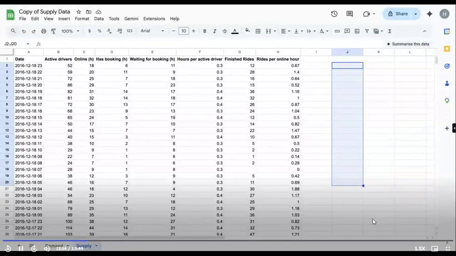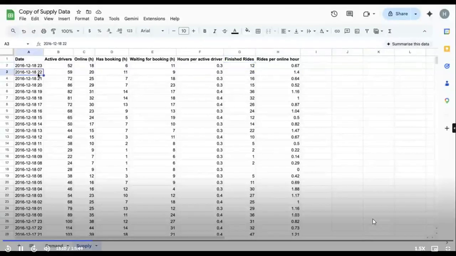Because I have one question. Yeah, go ahead. How is has booking a finished ride? If he has booking, then he would finish rides, or is it like before cancellation is the part where the column has booking? Remove cancellation. We assume there are no cancellations. And if you are talking about why exactly there are more finished rides, because there might be some drivers who are active over here, book the ride at 10:59, so their finished ride will happen over here, no?